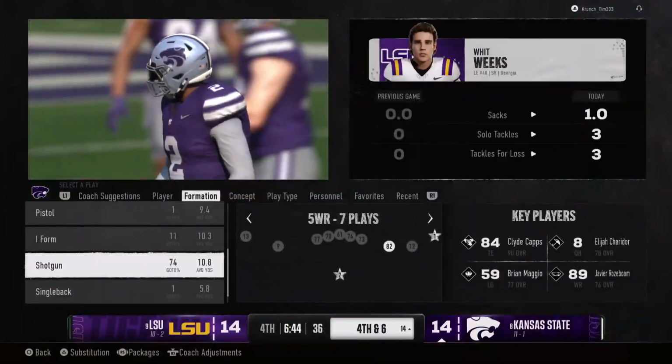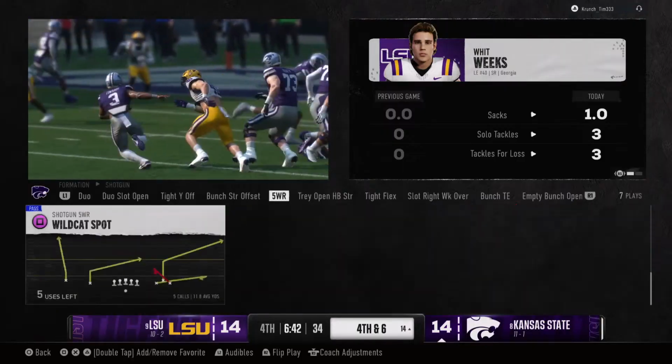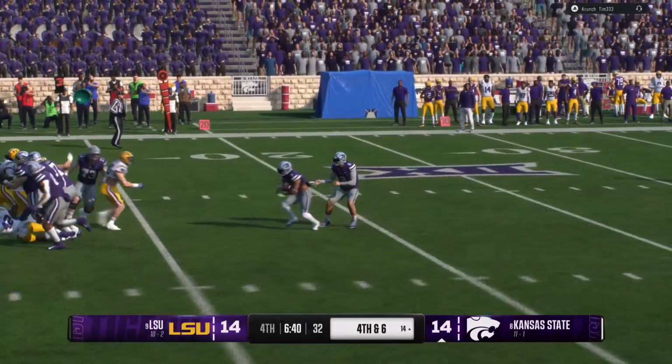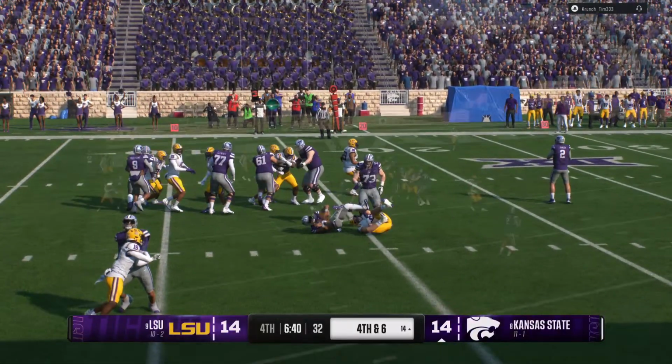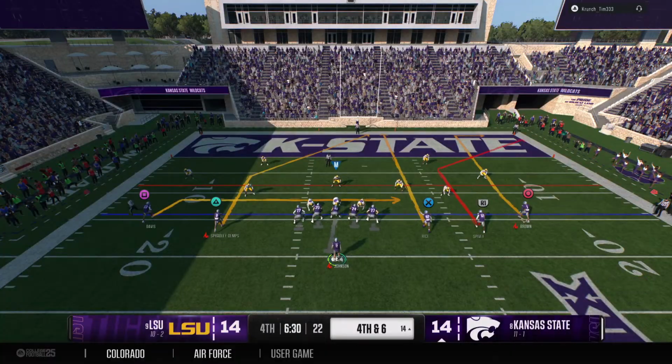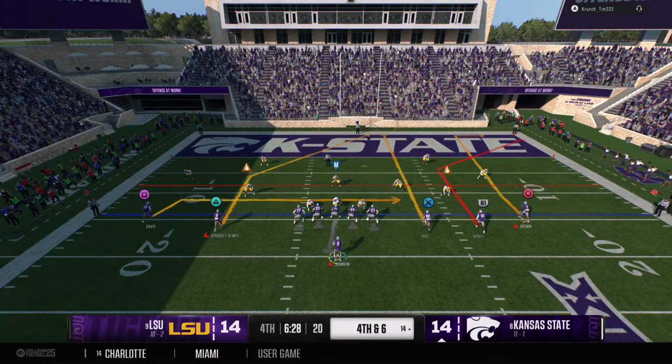Well, here we are now on fourth down, Chris. And at this point in the game, a field goal gives you the lead. I don't think you roll the dice. I think you kick the field goal, you take the lead, and then you rely on your defense to be able to win this game. So tie game, fourth quarter. They're going to go for it on this fourth down.